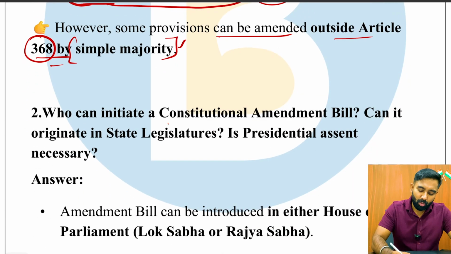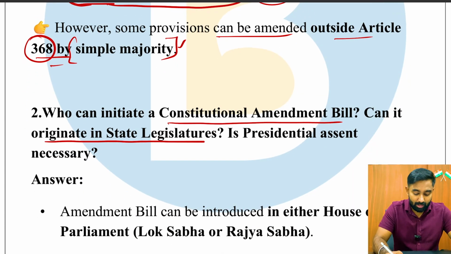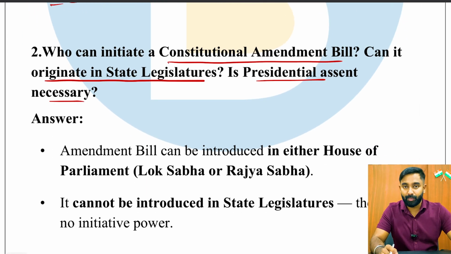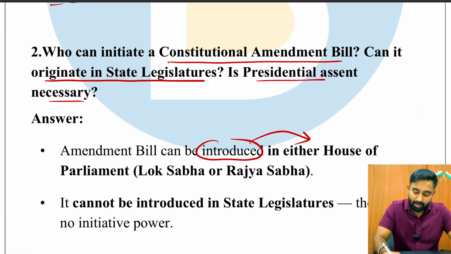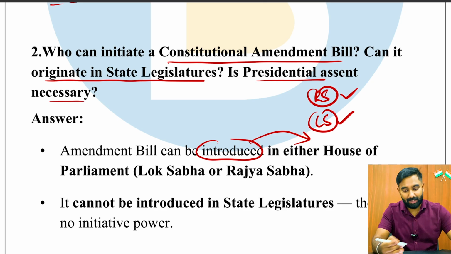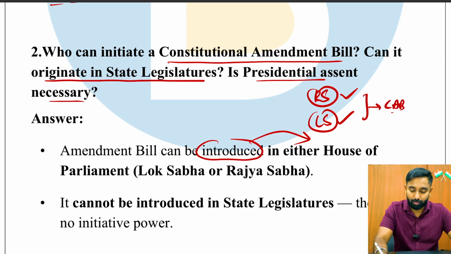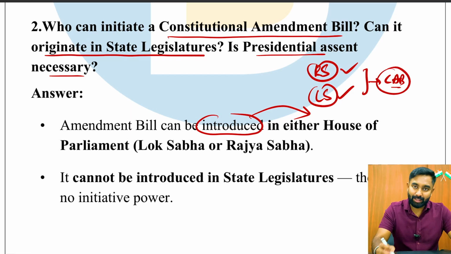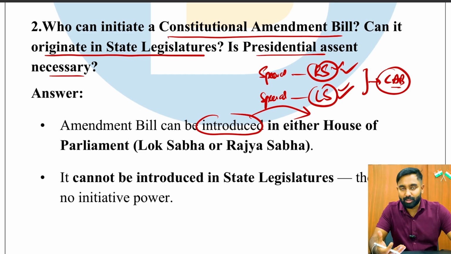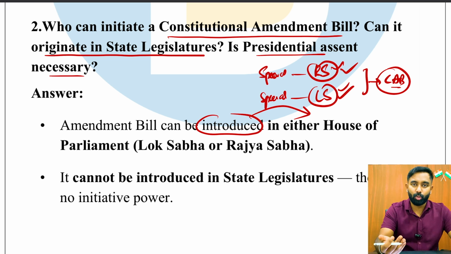Next question, who can initiate a constitutional amendment bill? Can it originate in state legislatures? And is presidential assent necessary? See, an amendment bill can be introduced in either house of the Parliament, meaning either Rajya Sabha or Lok Sabha can initiate the constitutional amendment bill. Once it is passed in each of the houses, it has to be passed through special majority. Even if it is initiated from the Rajya Sabha, it has to pass through special majority and go to the Lok Sabha, and there it has to get the special majority. And once this is done, it goes to the president.